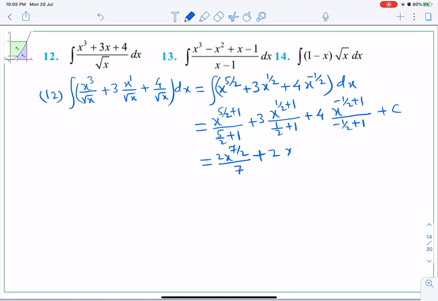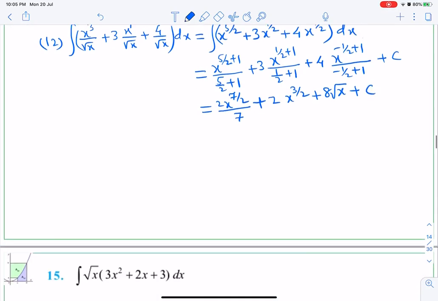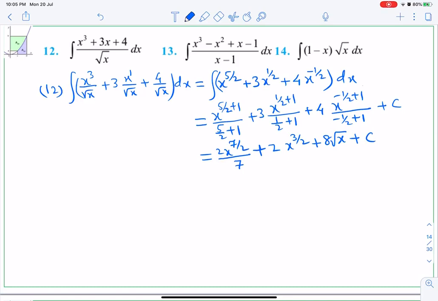So 2x to the power 3 by 2. Then here 1 minus half will be half, and half will go up and it will multiply with 4. So 4 into 2 is 8, x to the power half means root x, plus c. I hope you understood it. If not, I have to explain you further.